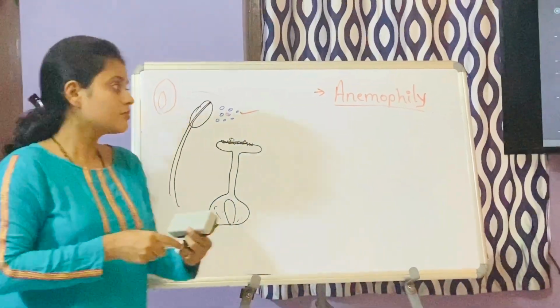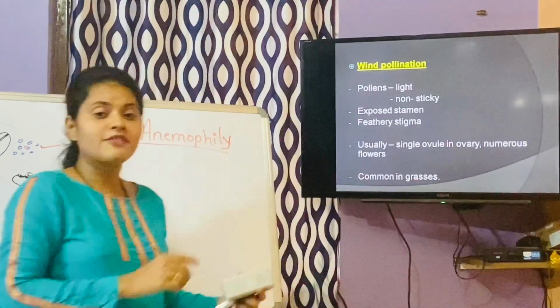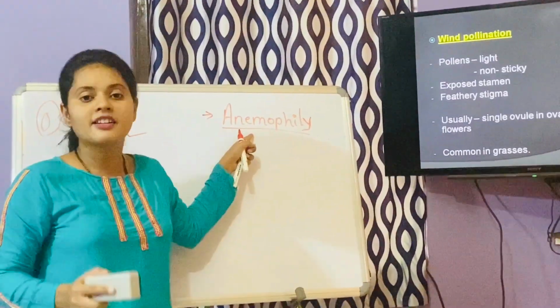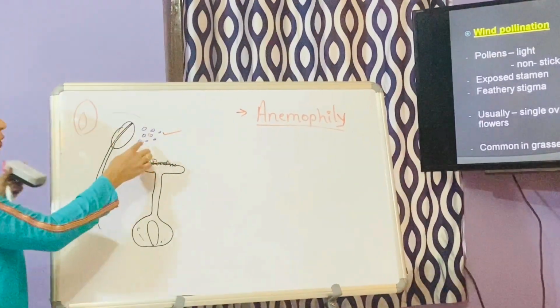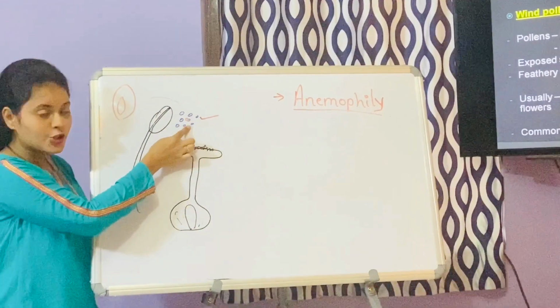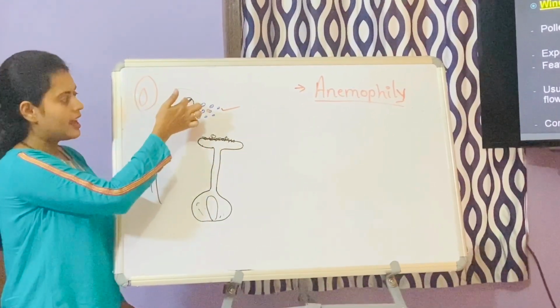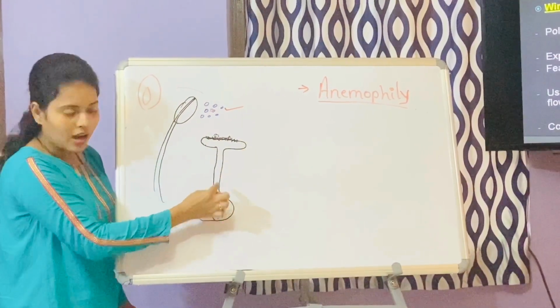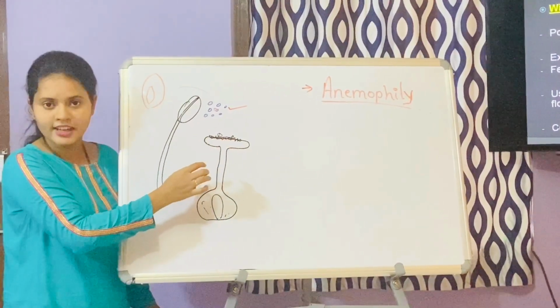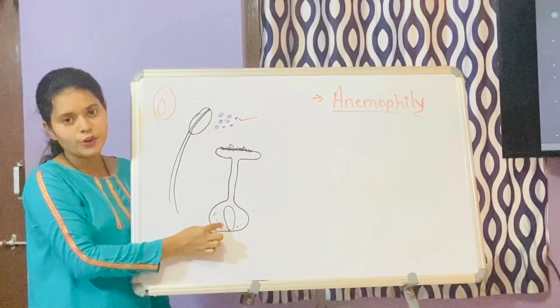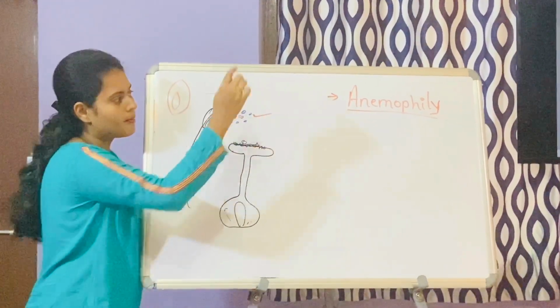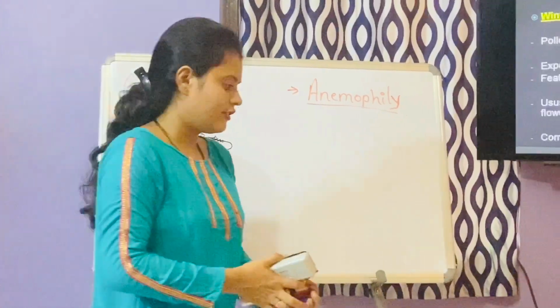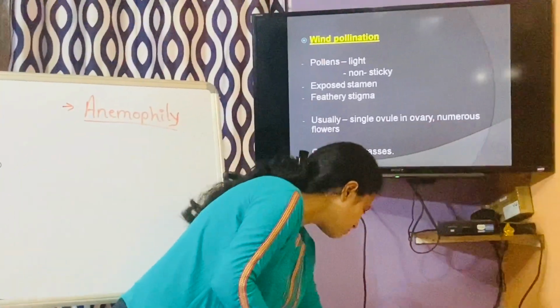Remember this. Alright, so we have seen anemophily, the characteristics of the flower. Very first, I told you pollen should be light and non-sticky, anthers should be exposed, then the stigma should be feathery or hairy, and there should be a single ovule in the flower. Okay, this is about the wind pollinated flowers or wind pollination.